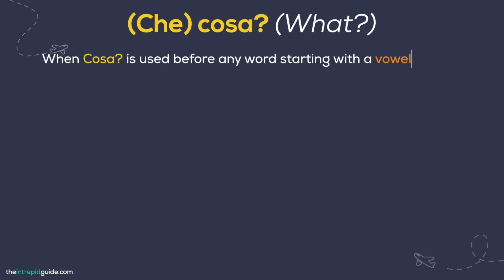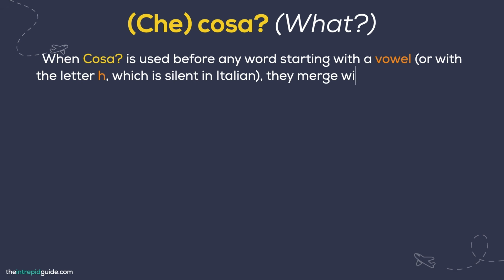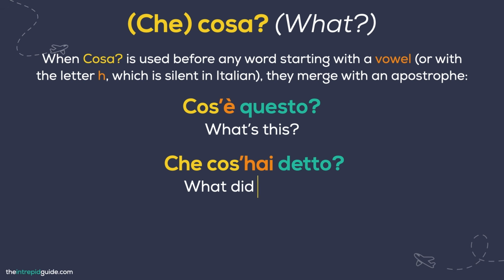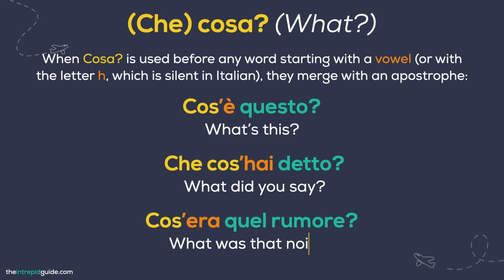Now, just like dove merged with e to become dov'è, the same thing happens here. When cosa is used before any word starting with a vowel or with the letter H, which is silent in Italian, they merge with an apostrophe and we say, Cos'è questo? What's this? Che cosa hai detto? What did you say? Cos'era quel rumore? What was that noise?